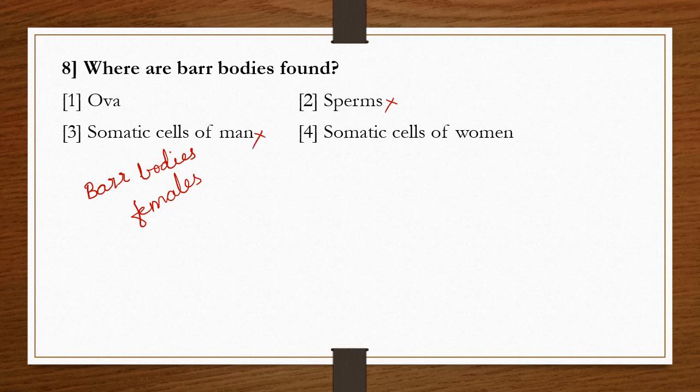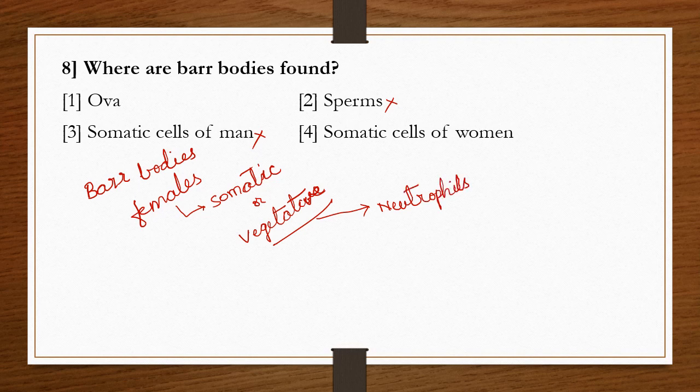So the Barr bodies in females are present in somatic cells, or vegetative cells. In those cells, particularly they are present in neutrophils.